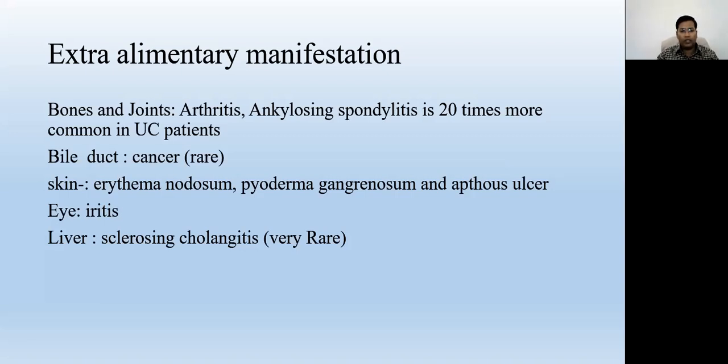In the skin, there is erythema nodosum, pyoderma gangrenosum, and aphthous ulcers, which are commonly associated with ulcerative colitis. Iritis in the eye, and sclerosing cholangitis, which is very rarely associated with ulcerative colitis.